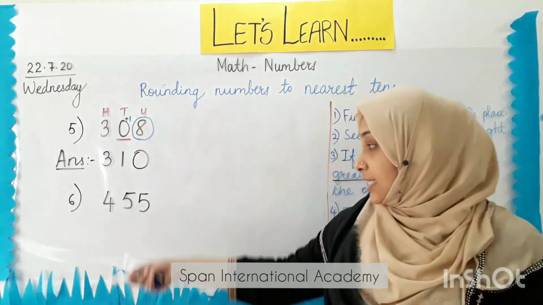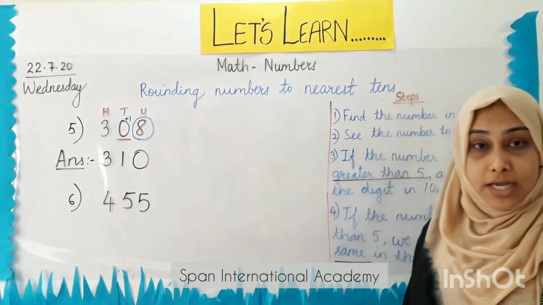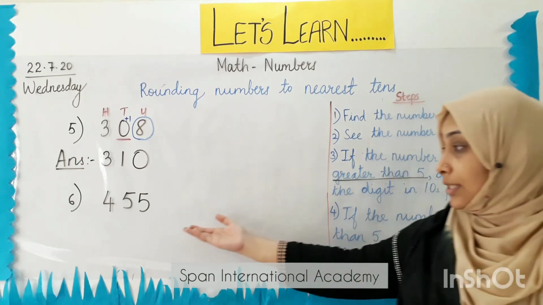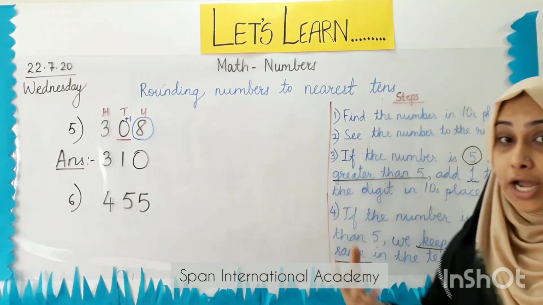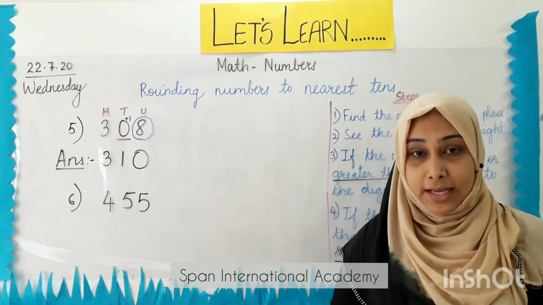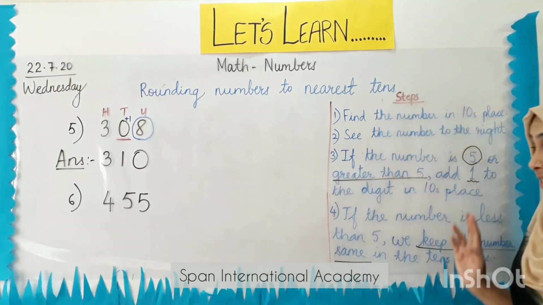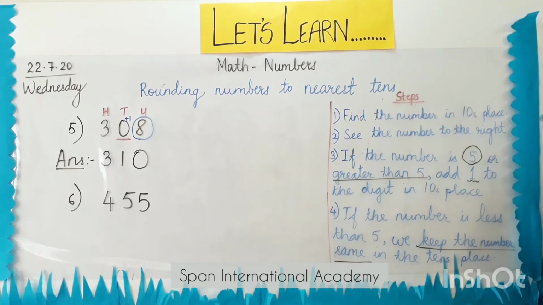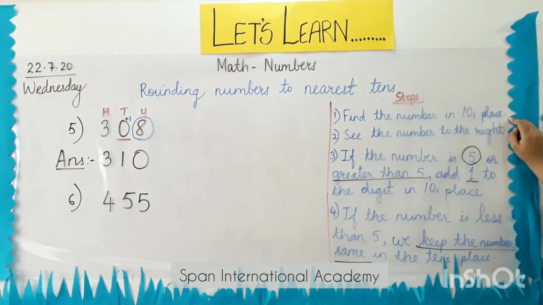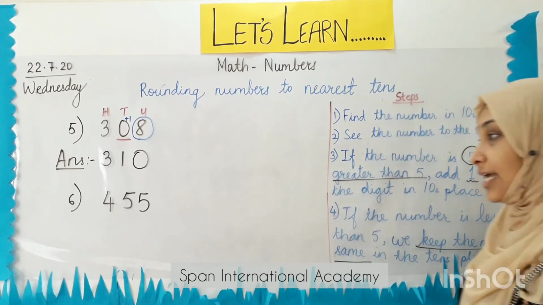Now this you all will do on your own and try to think what is the answer. I give you all 2 minutes to think. Please follow the steps. Step number 1. Find the number in the tens place.